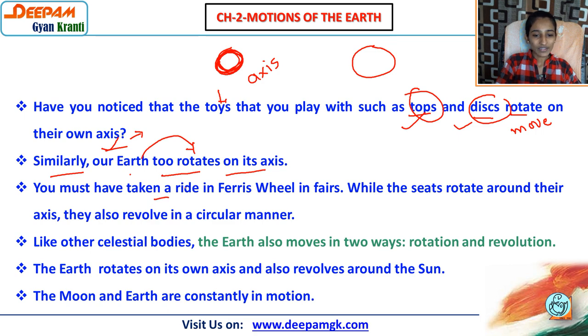You must have taken a ride in a Ferris wheel in fairs. You know very well that whenever you are going in the fair, मतलब जब मेले में हम लोग जाते हैं, we take the ride in the giant wheel.